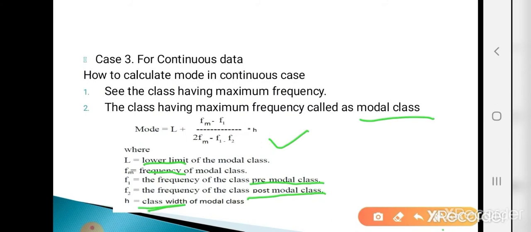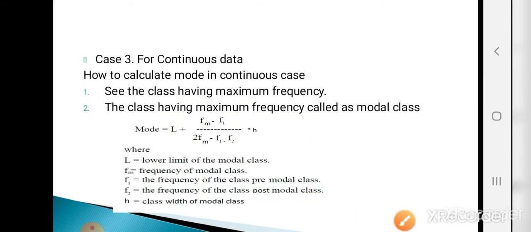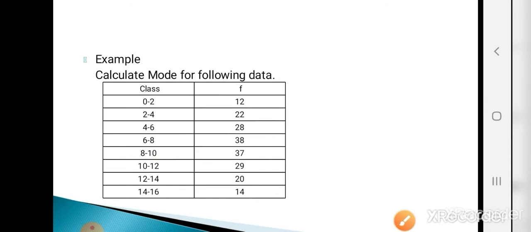How to calculate class width? Upper limit minus lower limit. But for calculating class width, we need the classes in exclusive form only. Now let's see the example. Calculate mode for the following data. Here we are given the data classes along with their frequencies. That means the given data is continuous data.